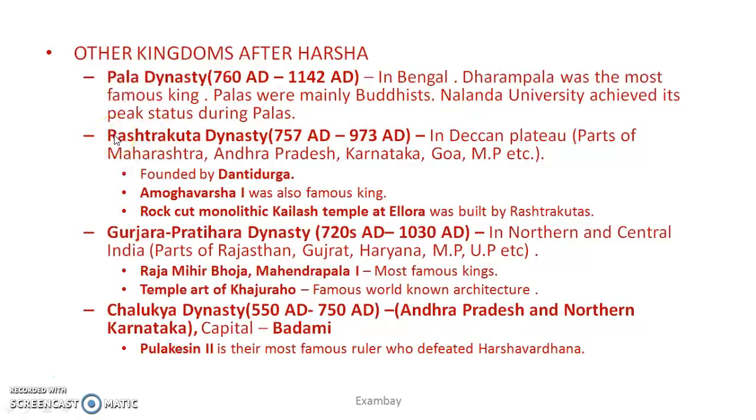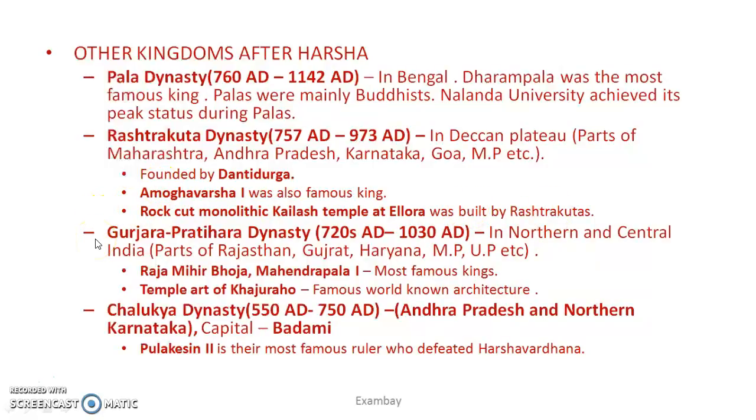Okay, another important is Rashtrakuta dynasty. Right, so they are all contemporary in Deccan Plateau, some parts southern MP, Karnataka, present day Andhra Pradesh, then Maharashtra also. It was founded by Danti Durga. You have to remember this, and Amogh Varsha was also a famous king. This last point is very important. Rock cut monolithic Kailash temple at Ellora was built by Rashtrakutas. You have to remember this by heart.